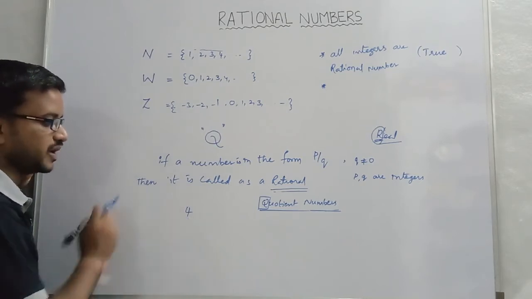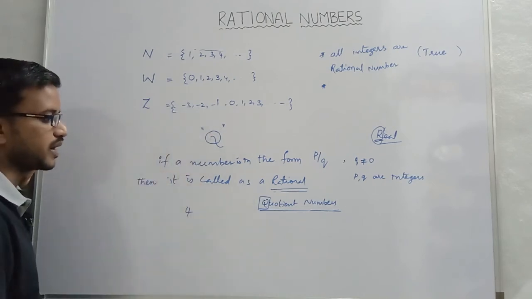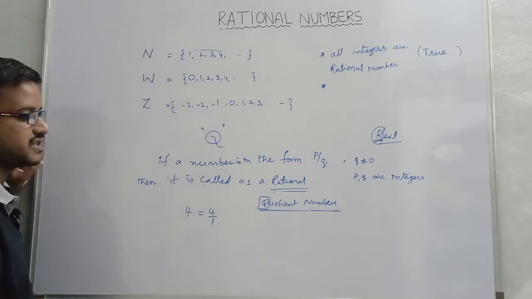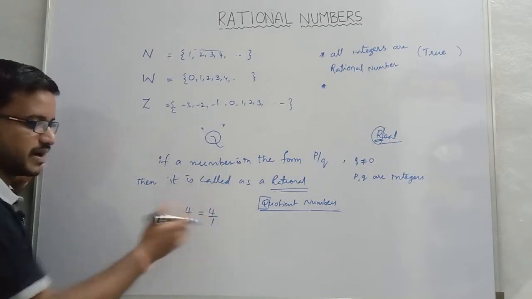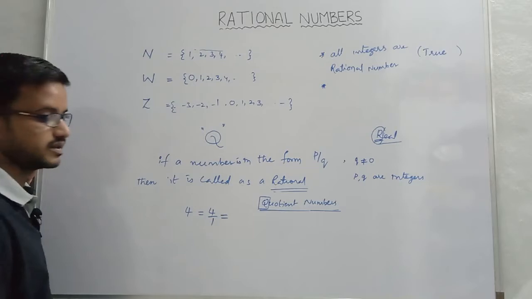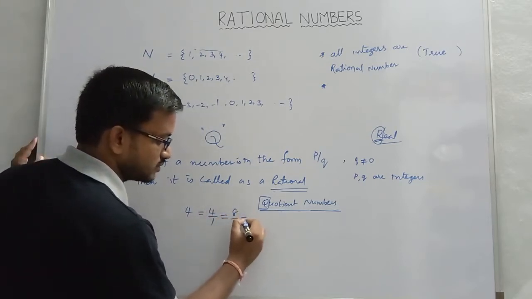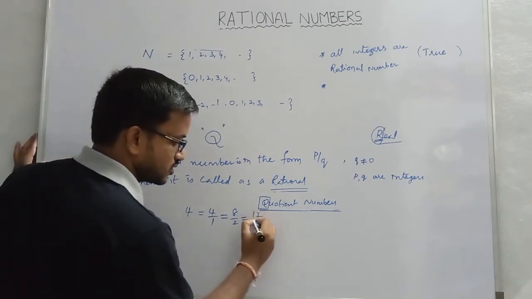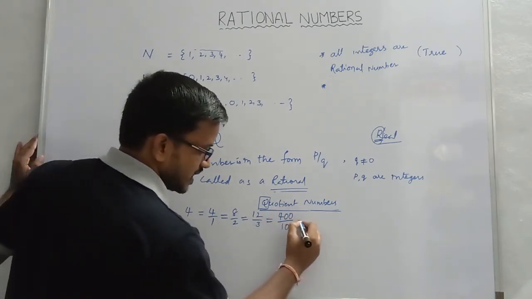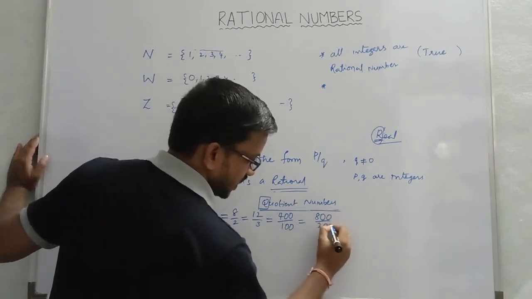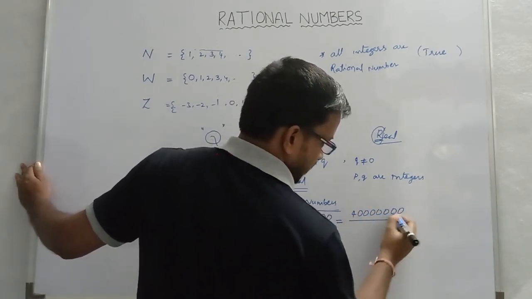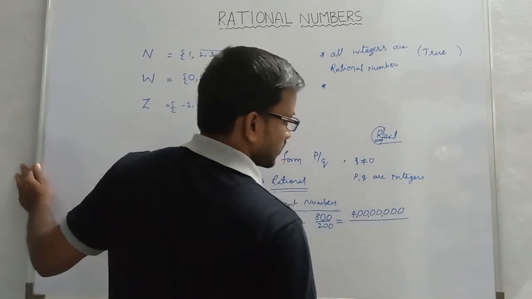It seems to be not in the form of p by q, but I will make this 4 into p by q form by taking 1 as denominator. 4 is the same as 4 by 1, or we can even write equivalent fractions for this. 4 is the same as 8 by 2, the same as 12 by 3, the same as 400 by 100, the same as 800 by 200, and the same as, how can you do this? 4 crores, isn't it?